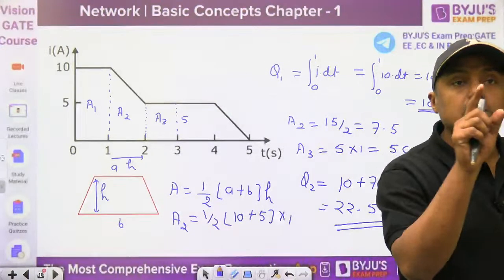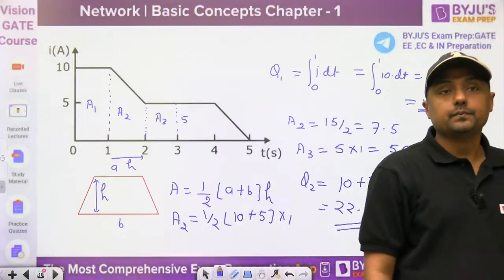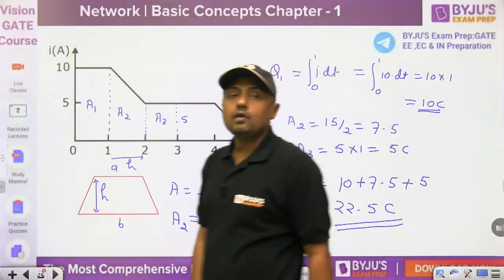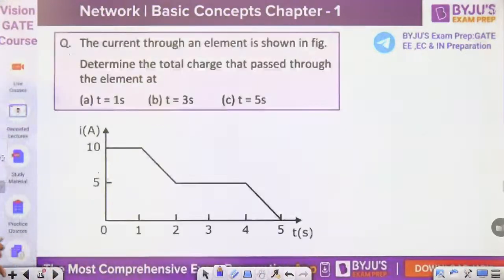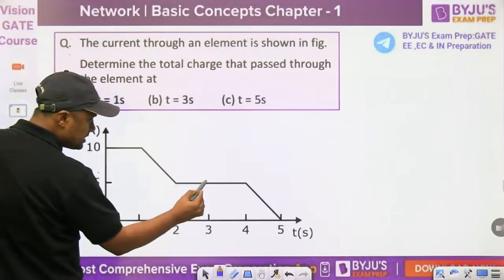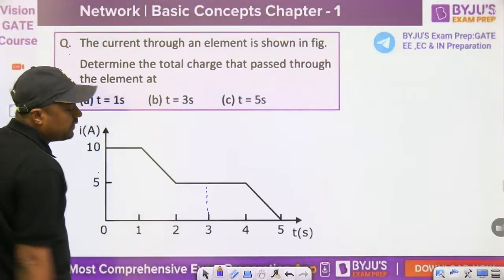Harshvardhan, which point are you taking up to? I have asked what the question is. First of all, read the question carefully. Up to 3 seconds. So when we calculate up to 3 seconds, I am getting 22.5.